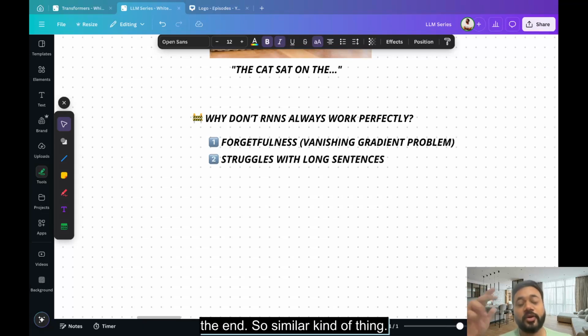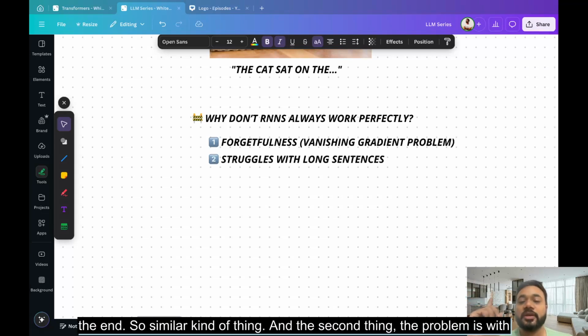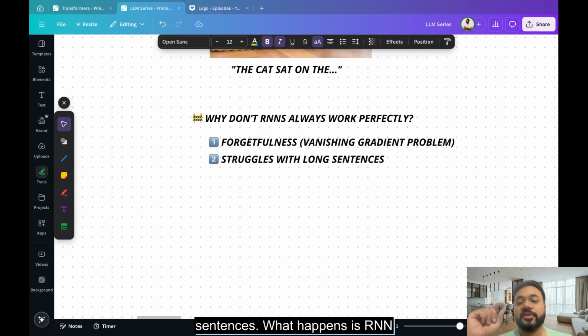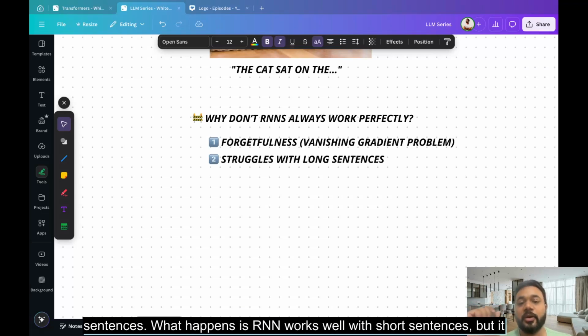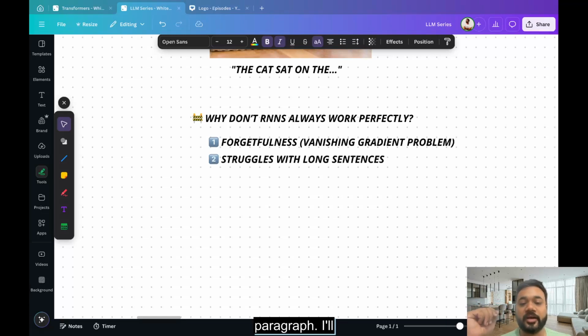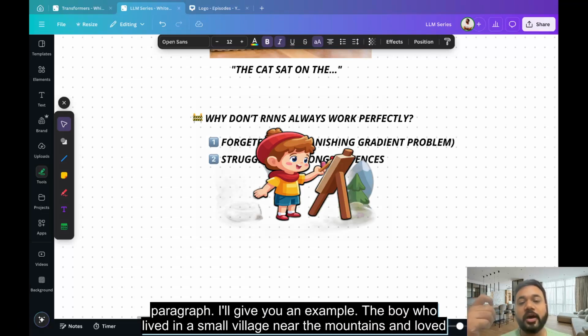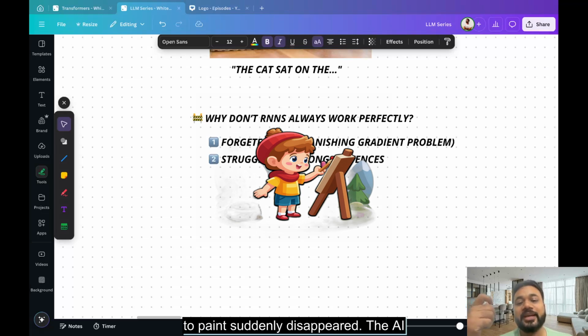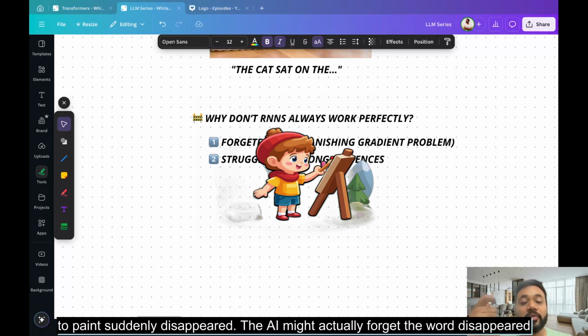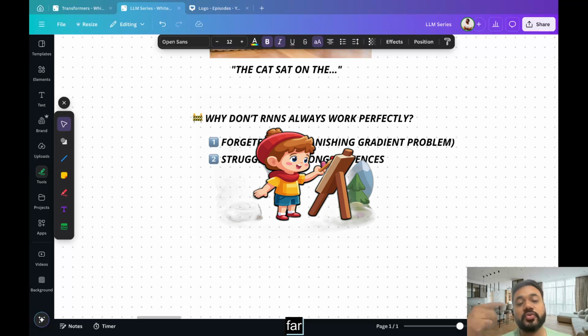A similar kind of thing is the second problem: it struggles with long sentences. RNNs work well with short sentences, but they fail when you have a longer paragraph. I'll give you an example. The boy who lived in a small village near the mountains and loved to paint suddenly disappeared. The AI might actually forget the word disappeared because the subject was too far back, right?